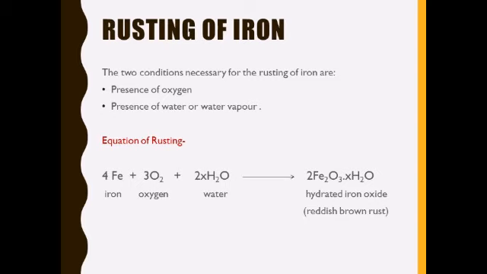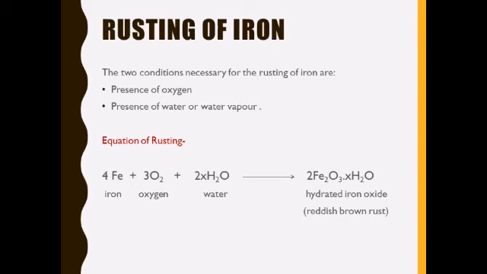So we can say there are mainly two conditions necessary for rusting of iron. First is the presence of oxygen or air, and second is the presence of water or water vapor or moisture. So rusting of iron is a chemical change. Why is it a chemical change? Because in this, a new substance is formed having entirely different properties.